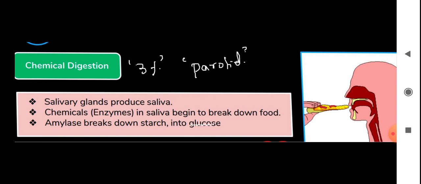So this is how your teeth are able to break down the food. This is called mastication. We have incisors, canines, premolars and molars. Now this is the mechanical digestion.